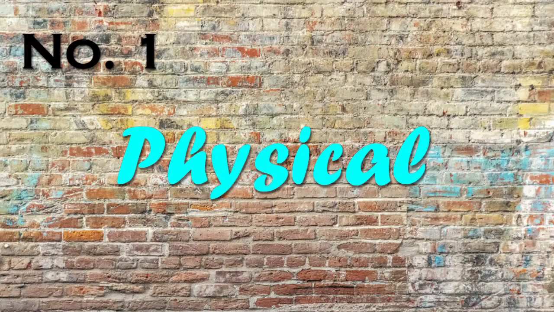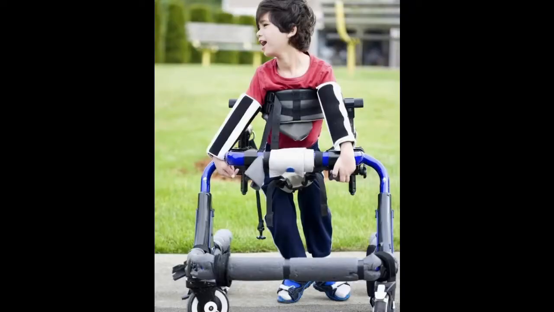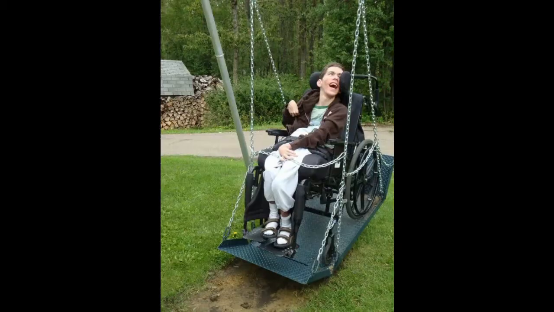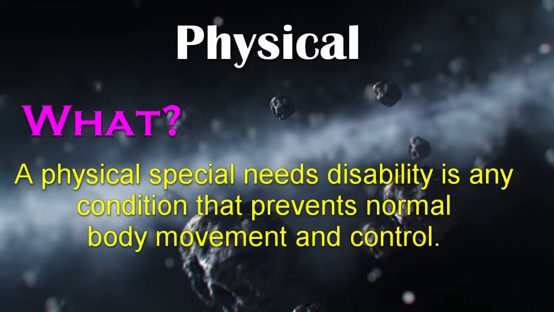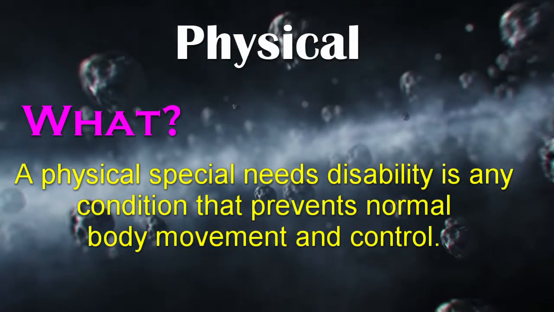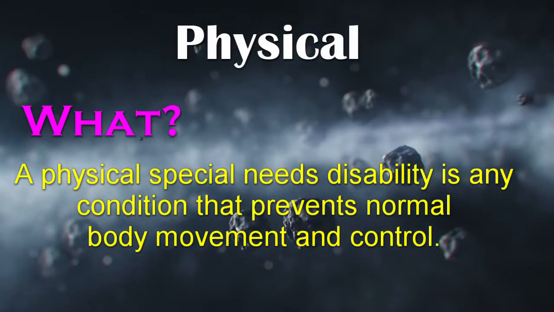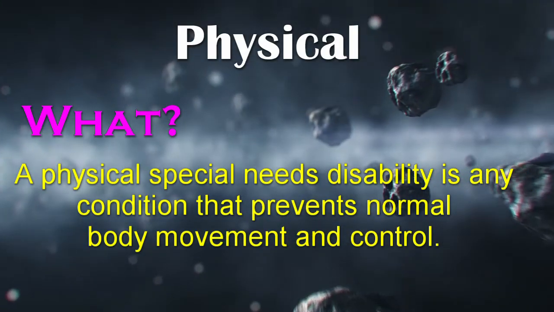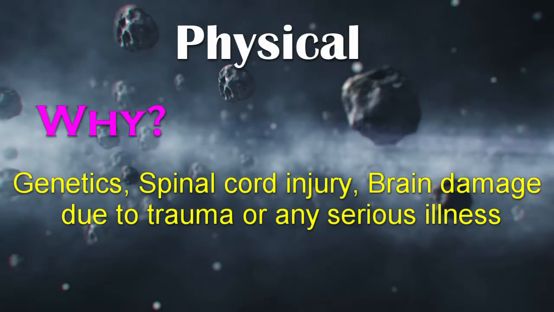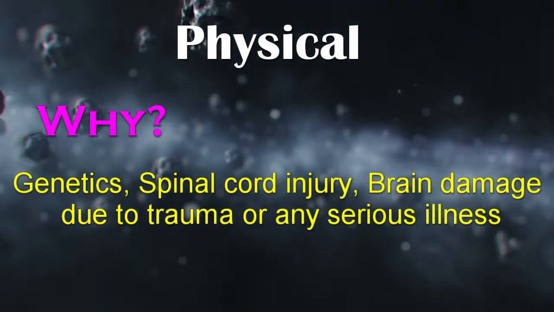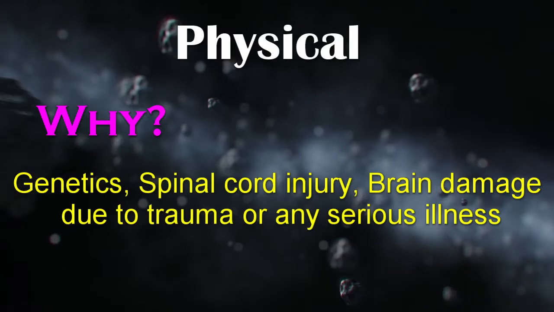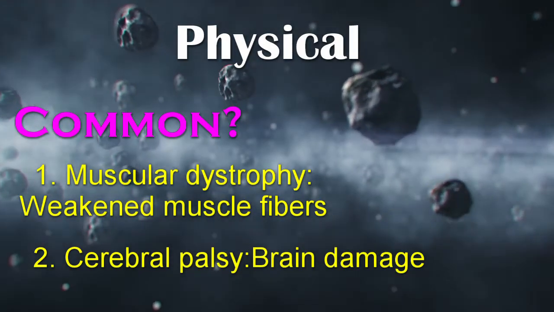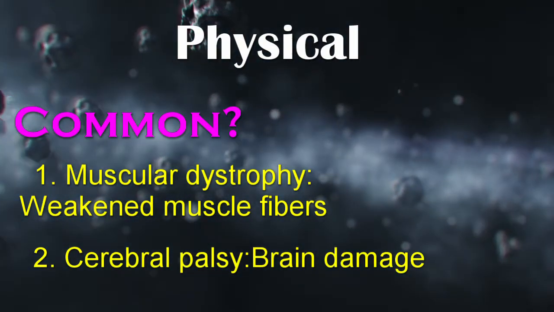Number 1. Physical, like muscular dystrophy, epilepsy, cerebral palsy, and multiple sclerosis. A physical special needs disability is any condition that prevents normal body movement and control. These physical issues can be caused due to genetics, spinal cord injury, brain damage due to trauma, or any serious illness. Muscular dystrophy and cerebral palsy are the most common.